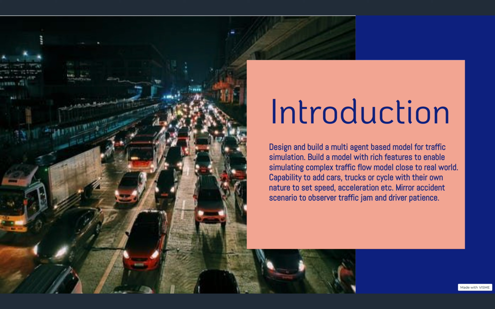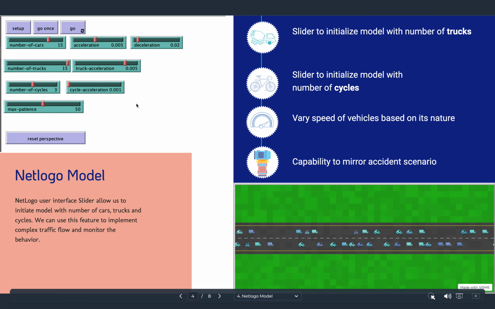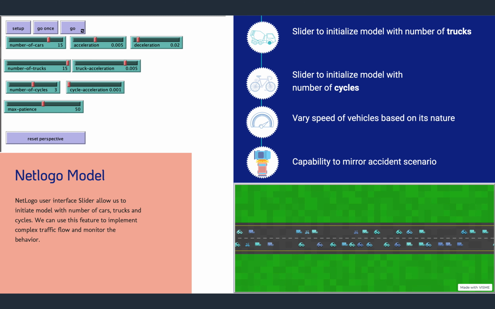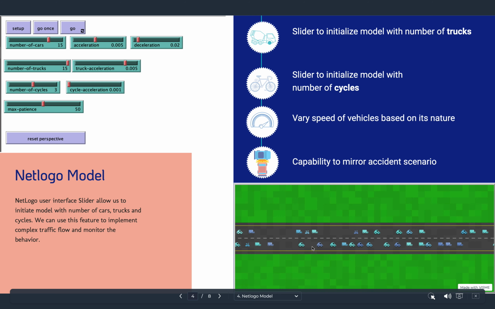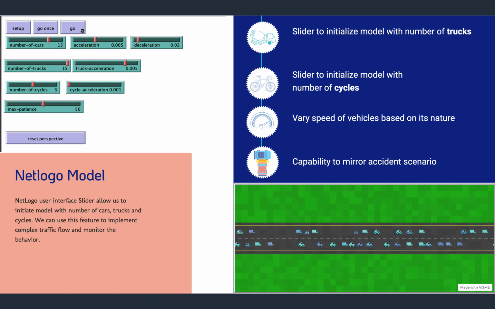We have already added a new user interface slider to initialize the model with number of cars, trucks and cycles, as you can see on the screen. Also, we have added the capability to vary their acceleration based on their nature. So we have added extra sliders to track those accelerations. We can see the model is indeed initializing with those variables, and the cycles, trucks and cars are displayed based on the initial values of those.